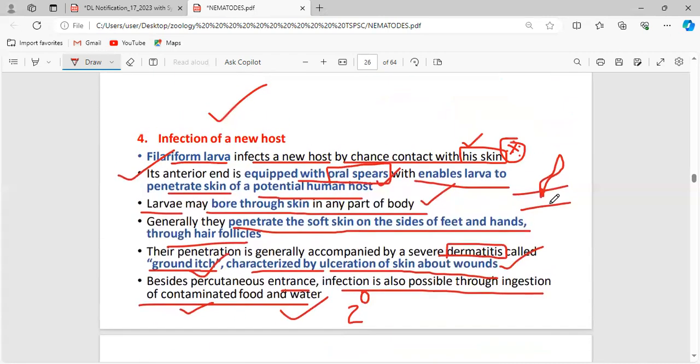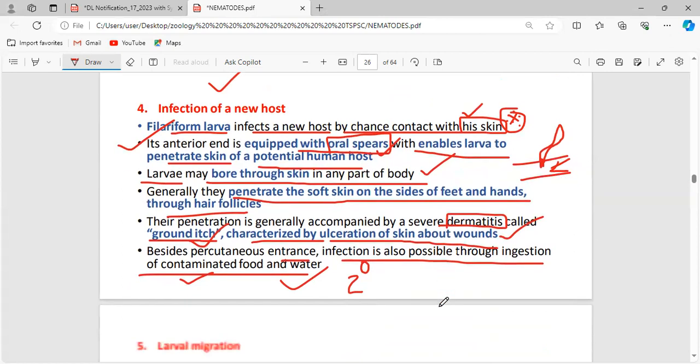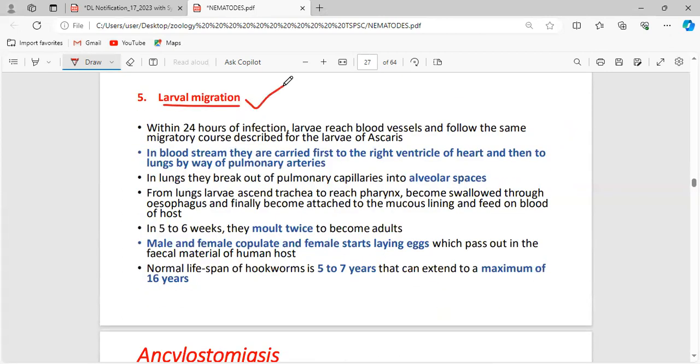Now the filariform larva enters the body of the host. How does it migrate to the targeted organs? Within 24 hours of infection, the larva reaches the blood vessels and follows the same migratory course described for the larva of Ascaris. Same thing. It reaches the bloodstream, then the right ventricle of the heart, and after reaching the heart, it goes to the lungs by the pulmonary artery. See, consider this as a heart.